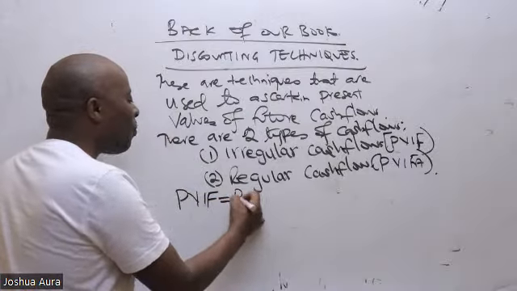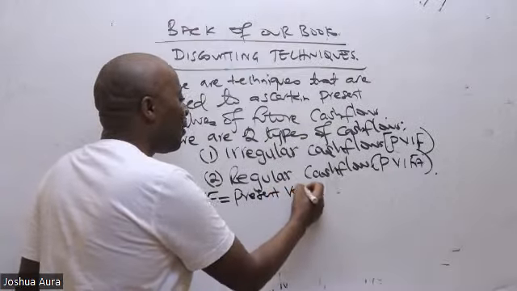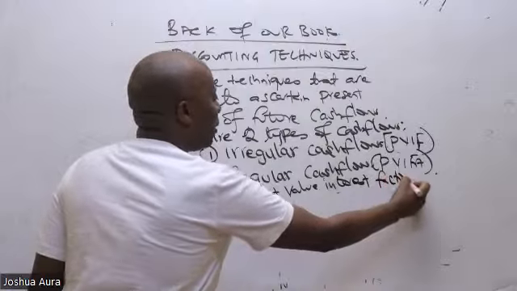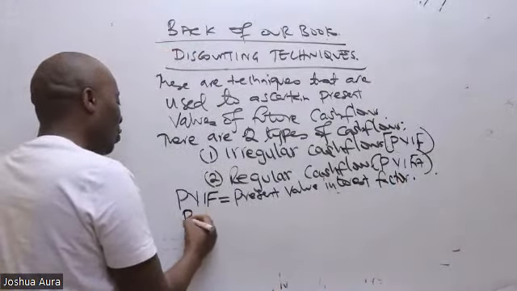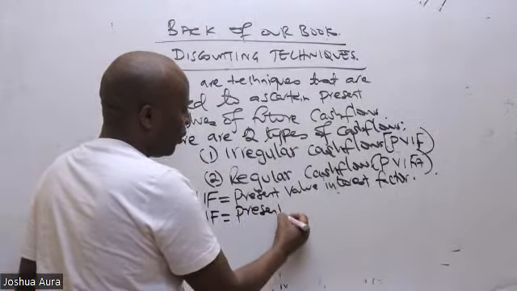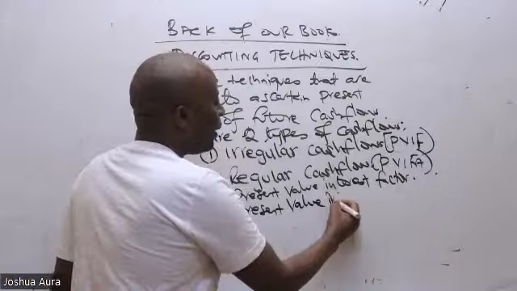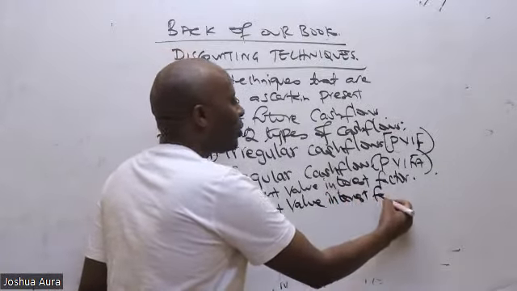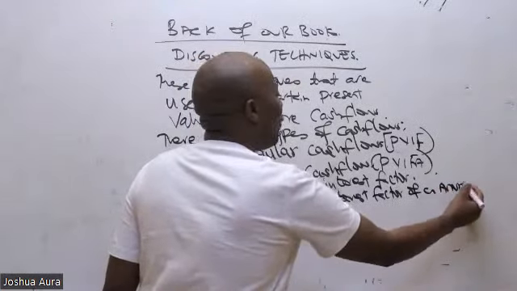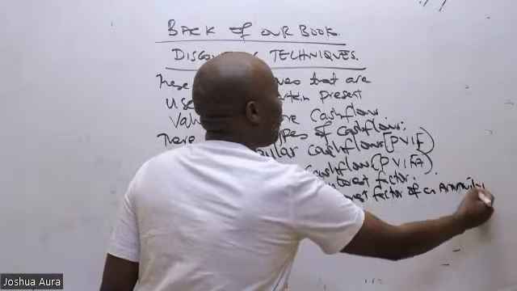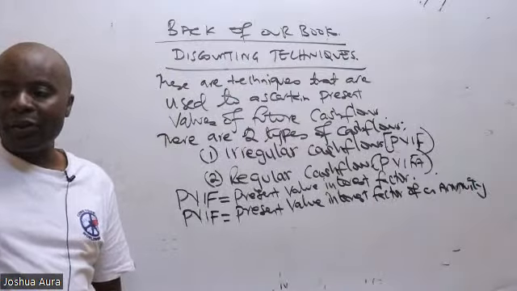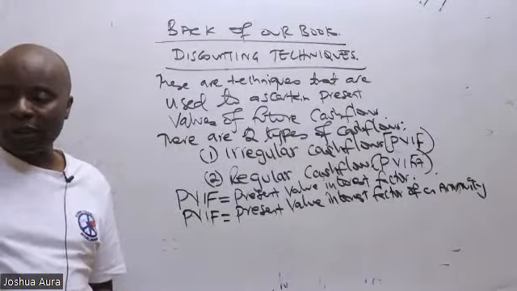So PVIF stands for what, ladies and gentlemen? PVIF stands for present value interest factor, with the PVIFA standing for present value interest factor of an annuity. Present value interest factor of an annuity.